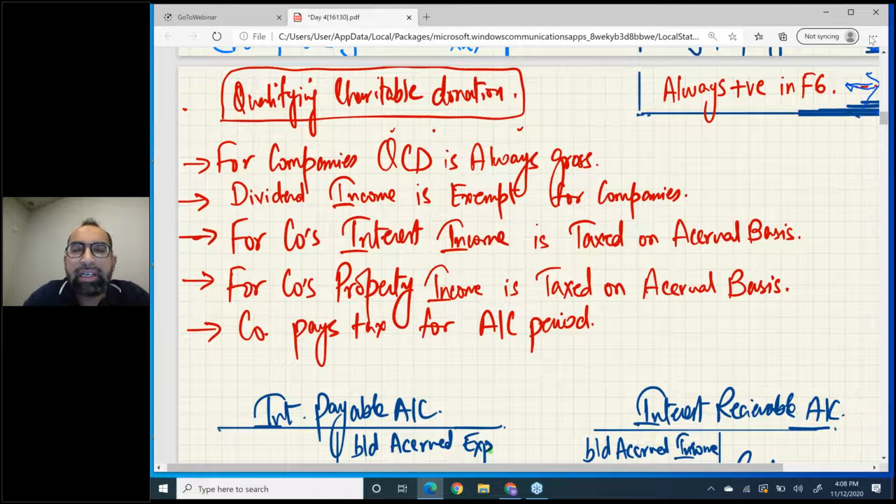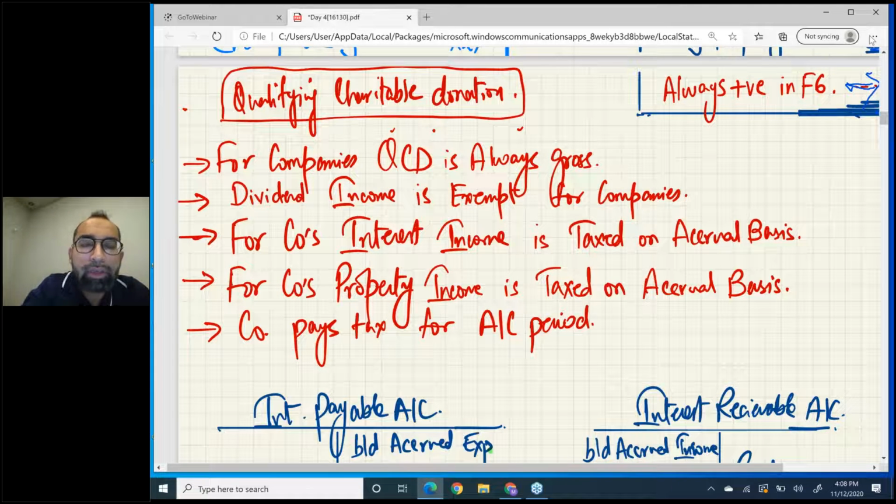Number two, dividend income is exempt for companies. Very good. For individuals, dividend income is taxable, but for companies, if one company has invested in shares of another company and is receiving dividend income, that dividend income is totally exempt. It will never come anywhere.